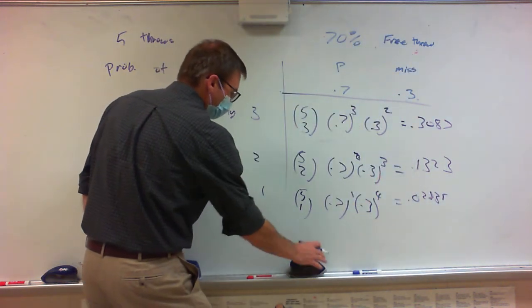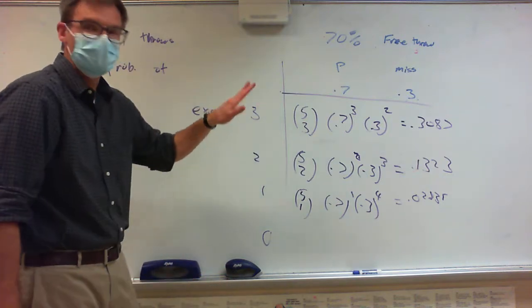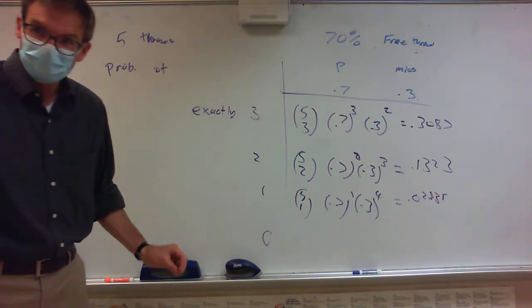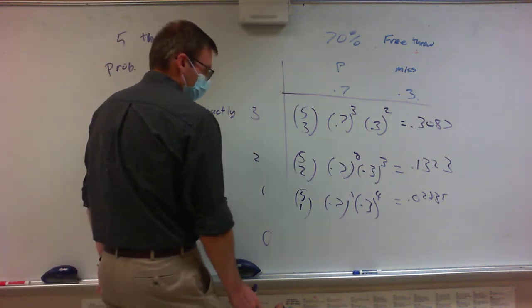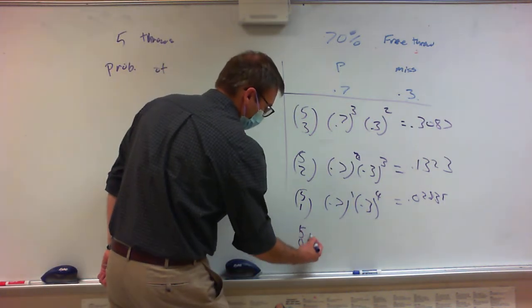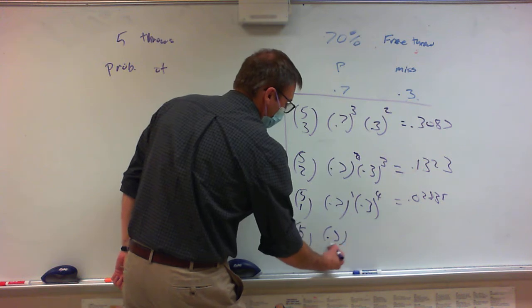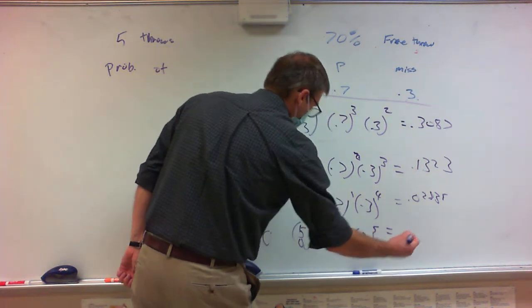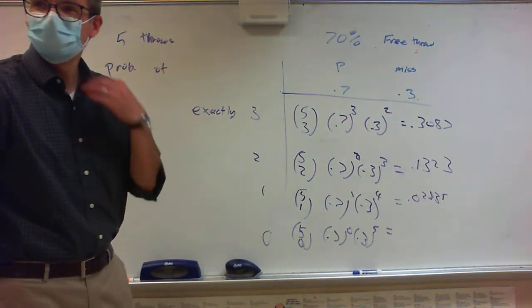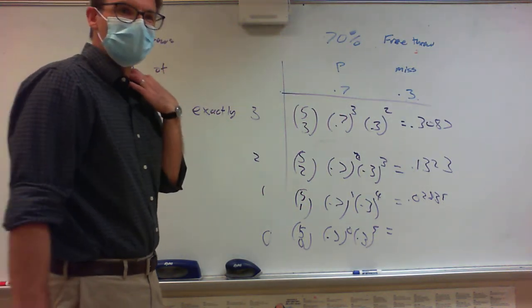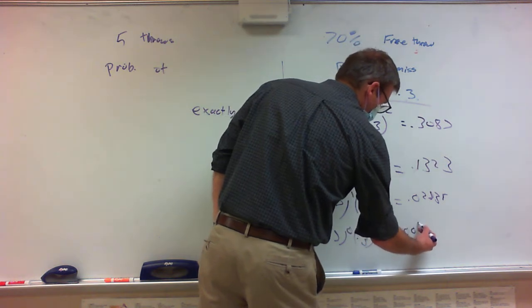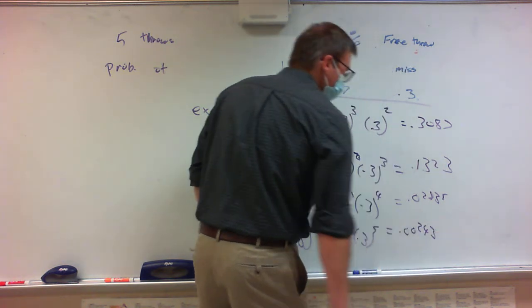And if I am a 70% free throw shooter, what is my probability of making none? What does that look like? So that's 5 choose 0. I don't make any, and I miss everything. I think that gives me 0.00243.